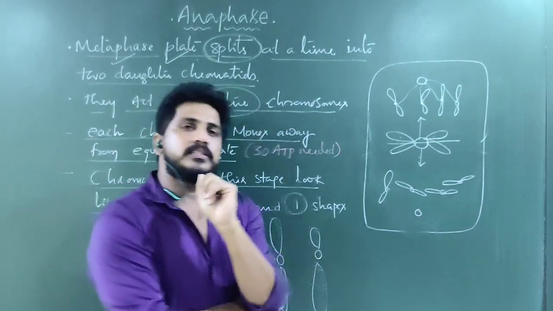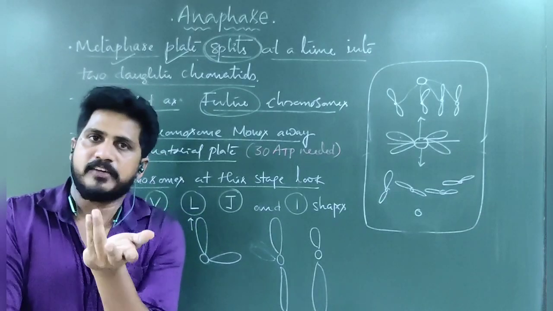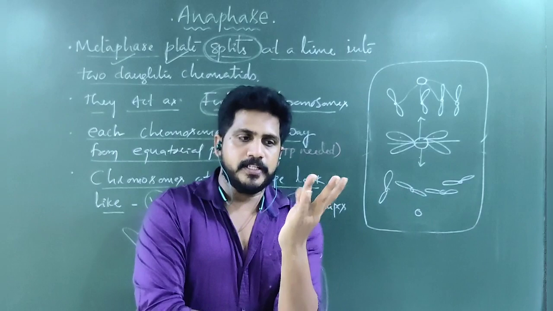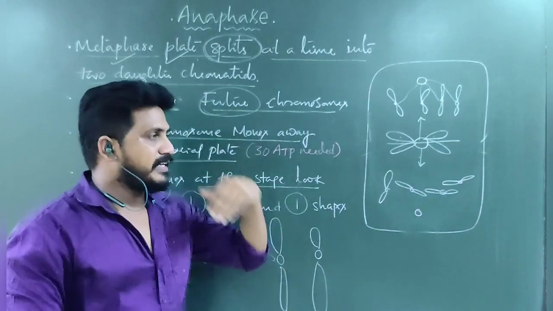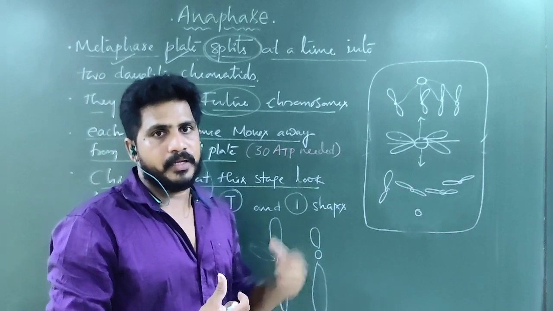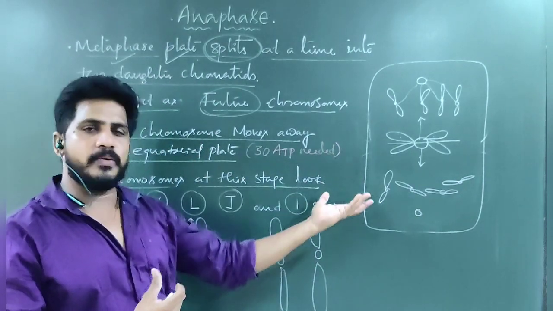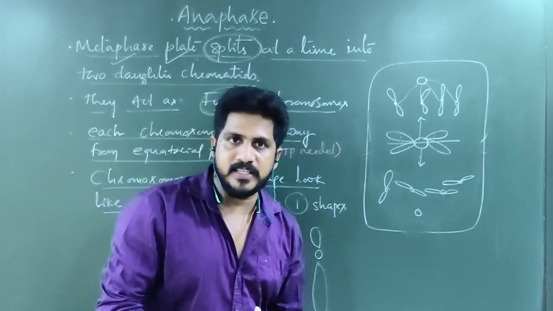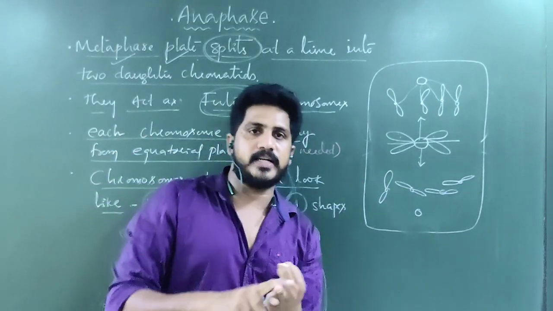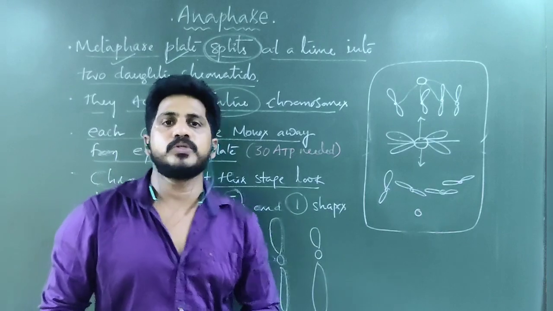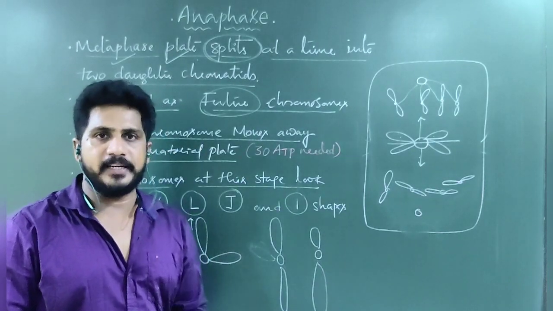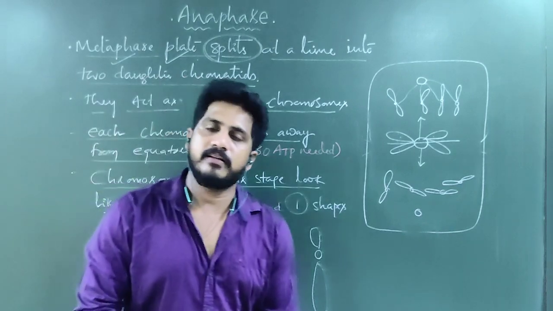Clear? So this is the metaphase and anaphase of the M phase. Prophase, metaphase, anaphase are completed. In the next class we will discuss how the cell will divide. The nucleus is divided, so almost divided. This is called karyokinesis. Karyokinesis is followed by cytokinesis. How will the cell be divided? It forms two cells or daughter cells. Let us see. I hope you understand this concept neatly, right? So attend the assignment with full marks.